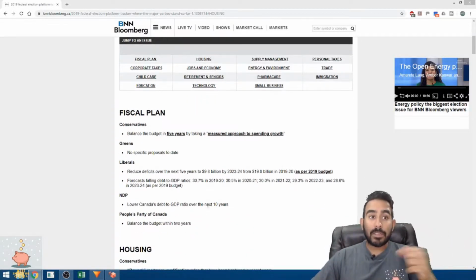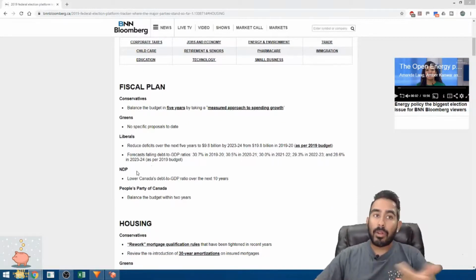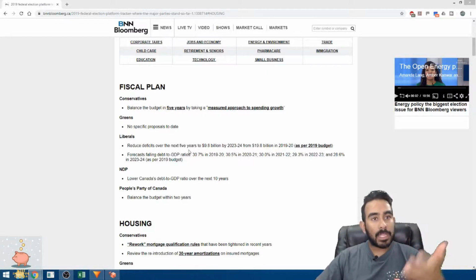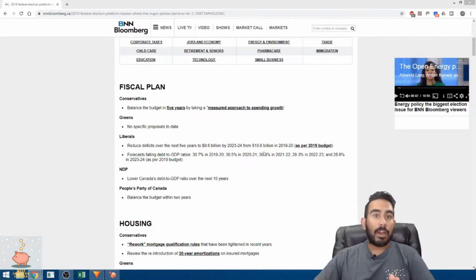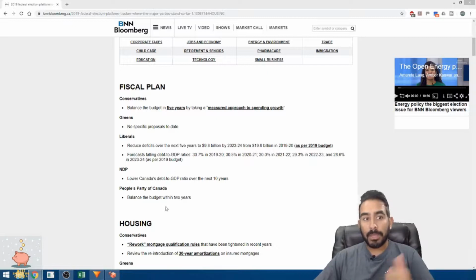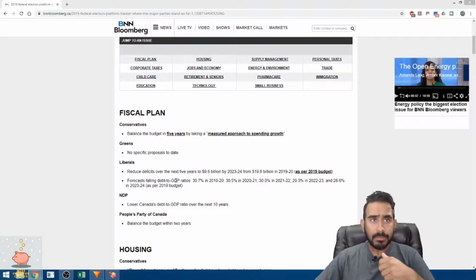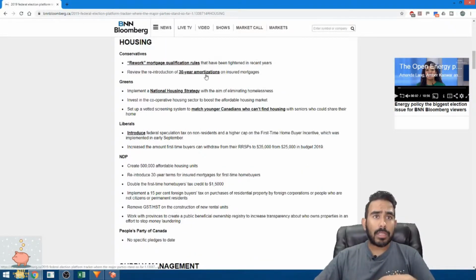So start with the fiscal. The Conservatives have a plan to balance the budget in 5 years. Liberals say they want to reduce the deficit to 9.8 billion, from 19.8, and also forecast a falling debt to GDP. And NDP's plan is to lower the debt to GDP over the next 10 years. Now going into housing,